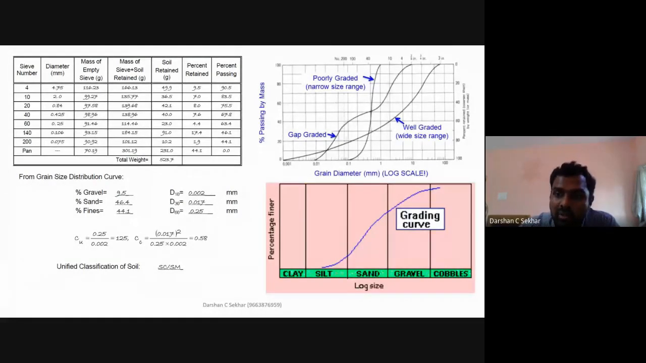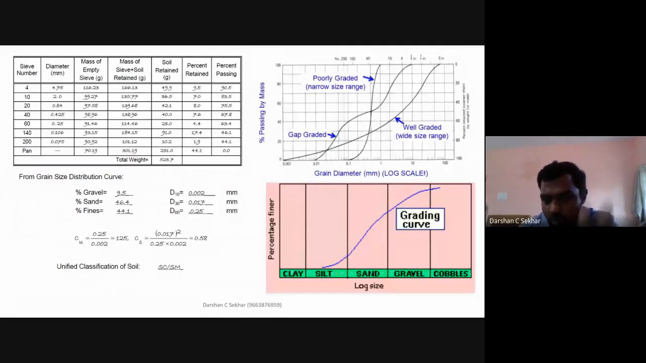The plotting will be with respect to a semi-logarithm scale. I'm going to use something called a semi-logarithm chart here. So here will be a logarithm scale, and here it will be a normal scale. That is a graph sheet. You start plotting. From this plot or from this table itself, I can find out the amount of gravel, the amount of sand, and the amount of fines. In this case, fines is nothing but silt and clay.